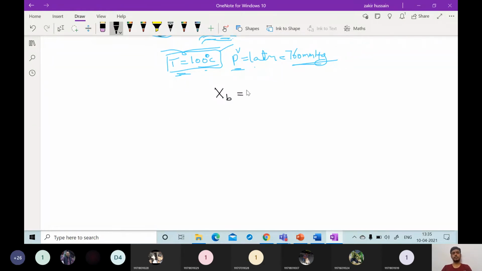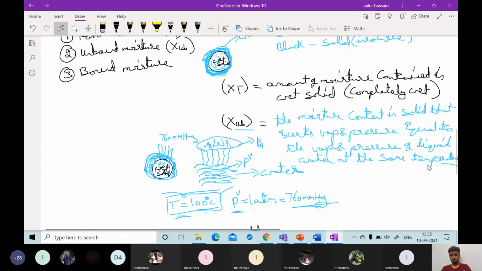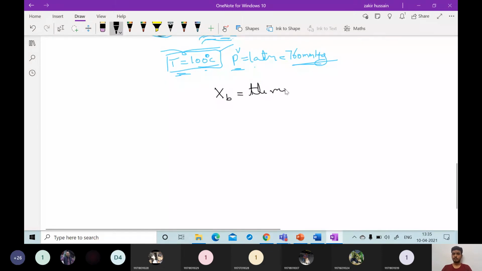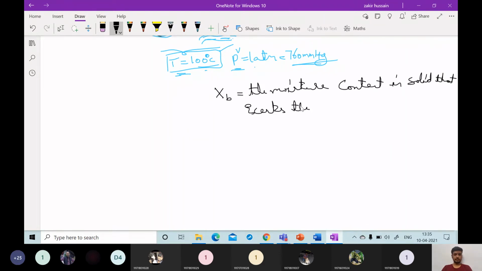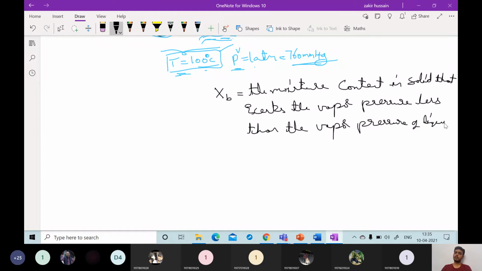So bound moisture is nothing but the moisture content in solid that exerts a vapor pressure less than the vapor pressure of liquid water at the same temperature.